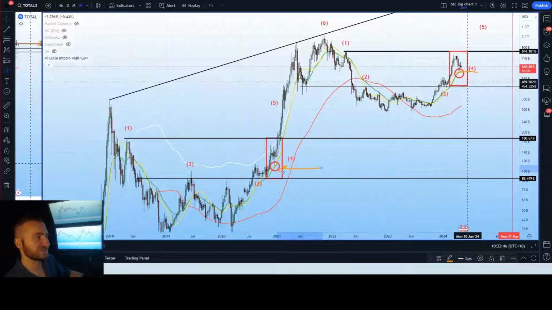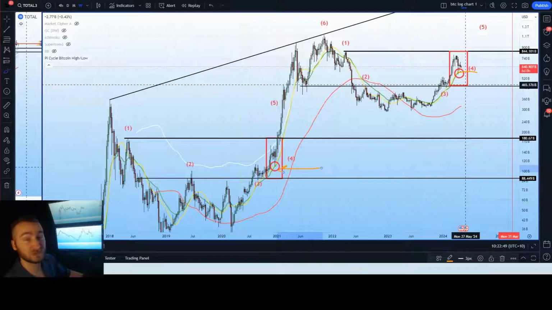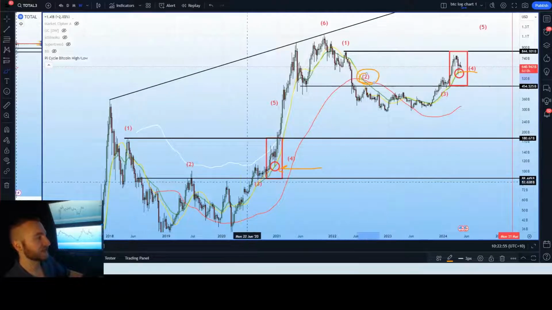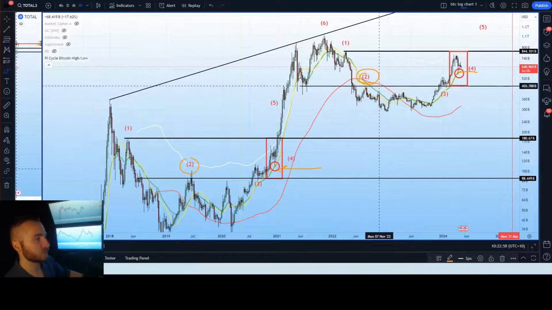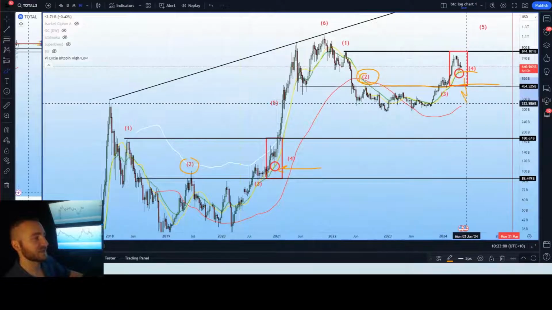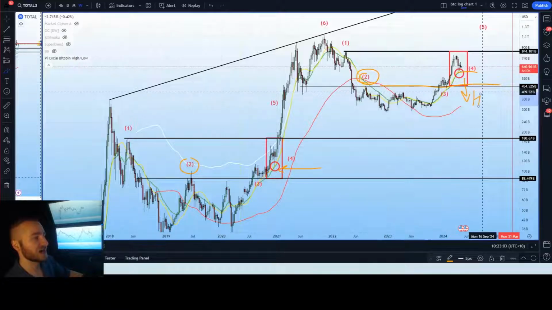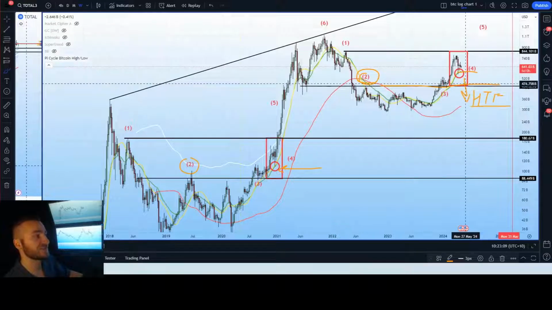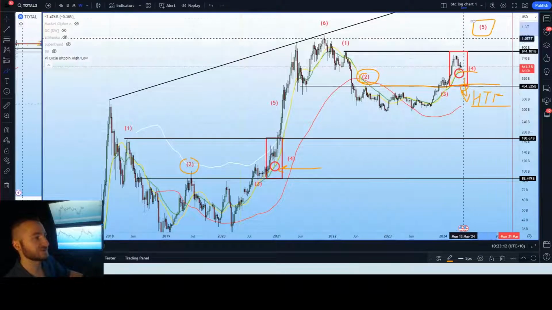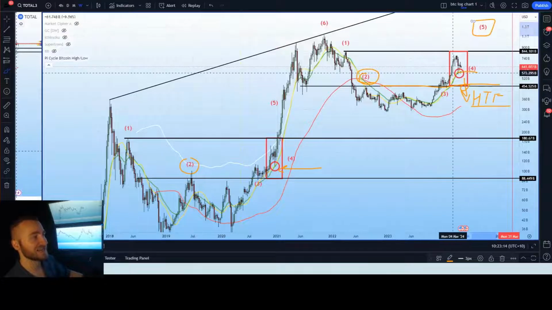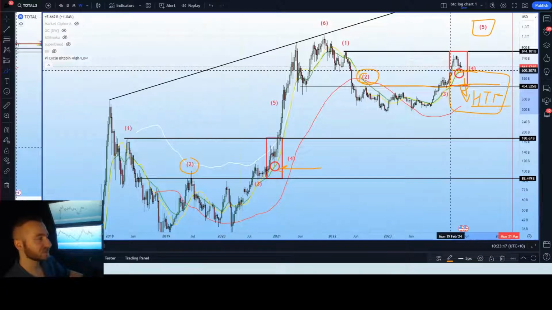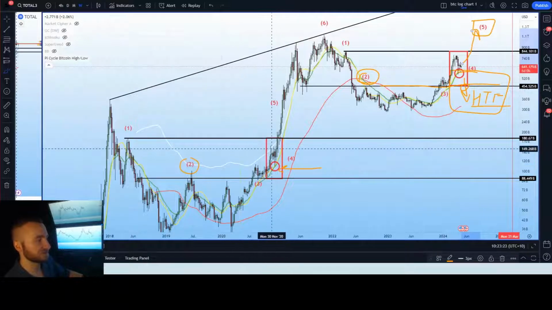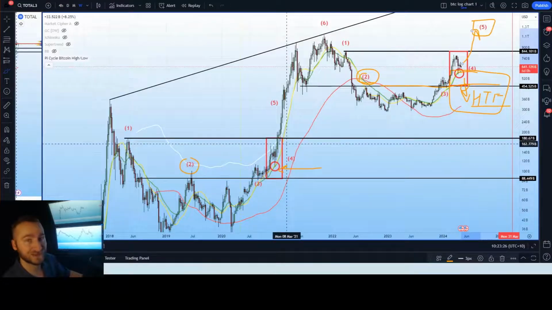For us to properly invalidate the altcoin season and be sure that it will not occur, we would need to see the price action break underneath point number 2. A loss of point number 2, which is the bear market support, would indicate we have entered back into a high time frame downtrend, otherwise known as a new bear market for altcoins. This of course would invalidate the possibility for a movement into phase number 5, the parabolic phase. However, neither of those two scenarios has occurred yet, and therefore we are still expecting us to travel as per what we have seen in the past, in accordance with our technical and structural validations.